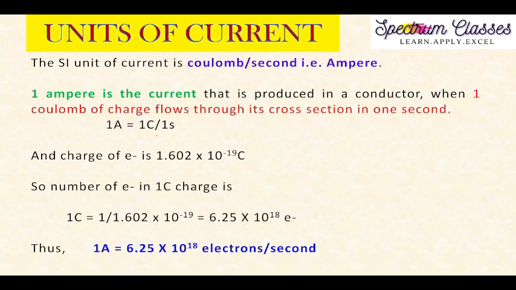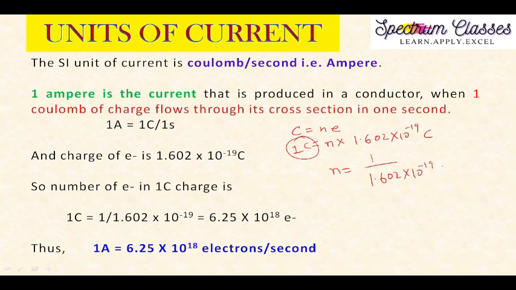Here we have N into E, so our coulomb is equal to N into E. And the charge on the number of electrons, we are saying how many electrons are there. The charge of one electron is 1.602 into 10 raised to the power minus 19 coulombs. So the number of electrons in 1 coulomb will be equal to 1 upon 1.602 into 10 raised to the power minus 19.